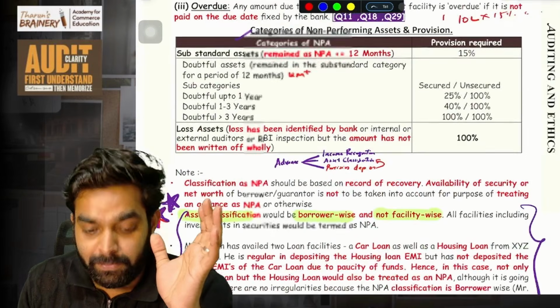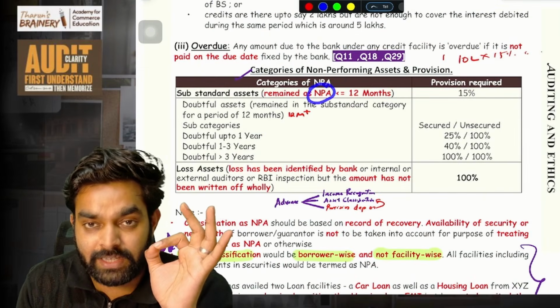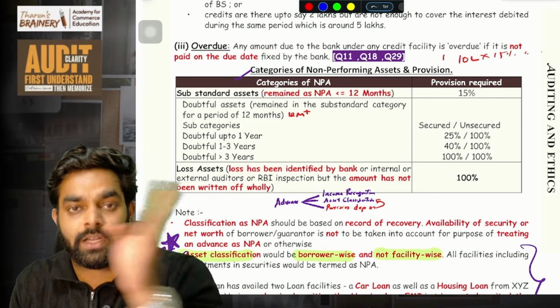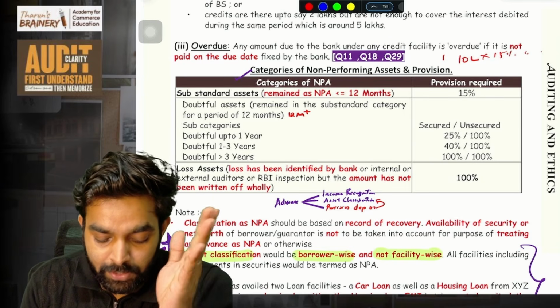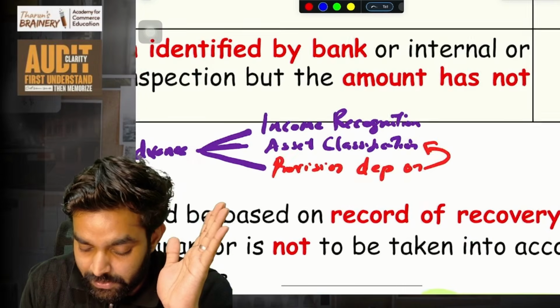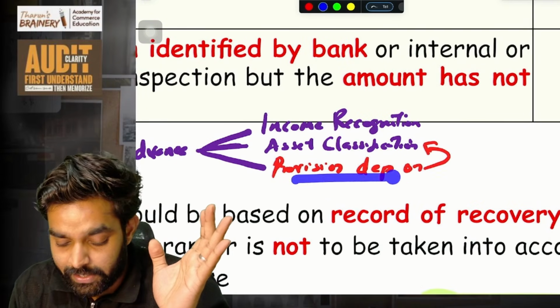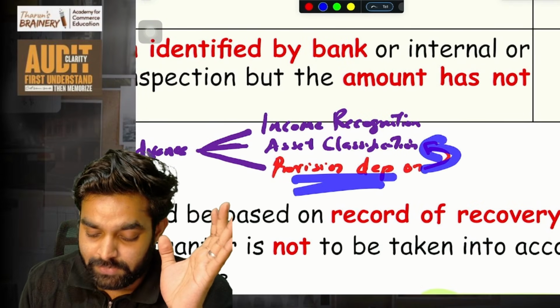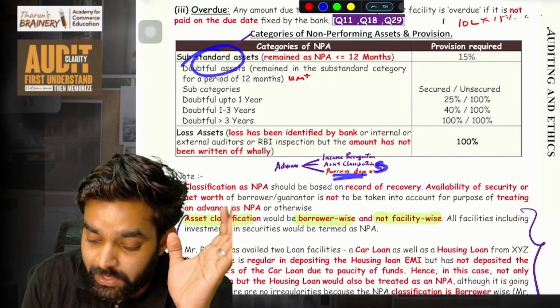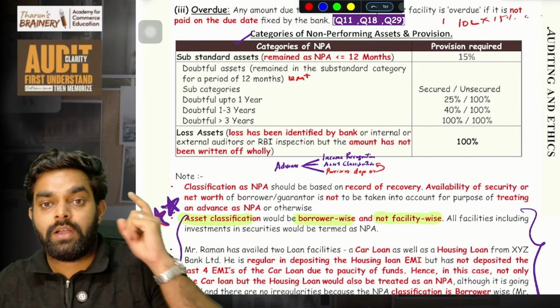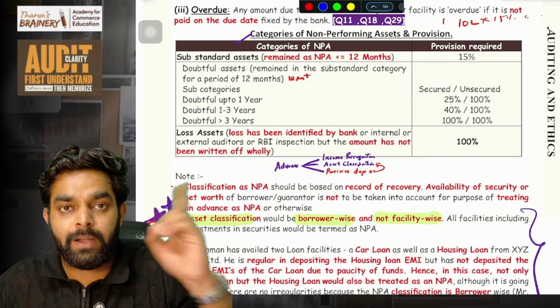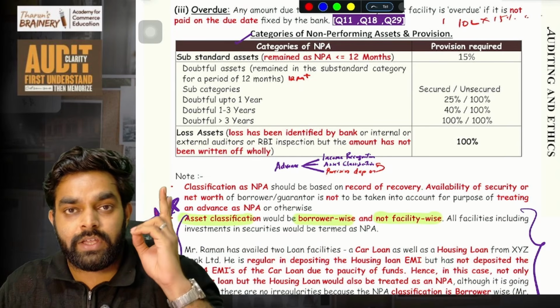Then asset classification. When that asset becomes an NPA, if it has been NPA for less than 12 months, you classify it as substandard. If it is more than 12 months, then like this. This is asset classification we are learning. Then we will also learn regarding provision. This provision depends on asset classification. When an asset is classified as substandard, this is the provision to give. Three things we are learning regarding a loan. Understand, these are three separate things: income, asset classification, and provisioning.